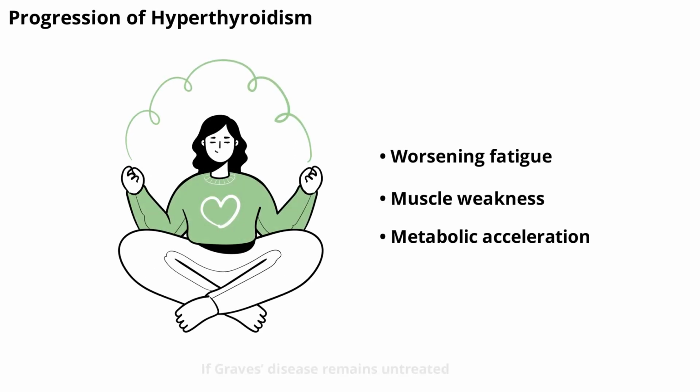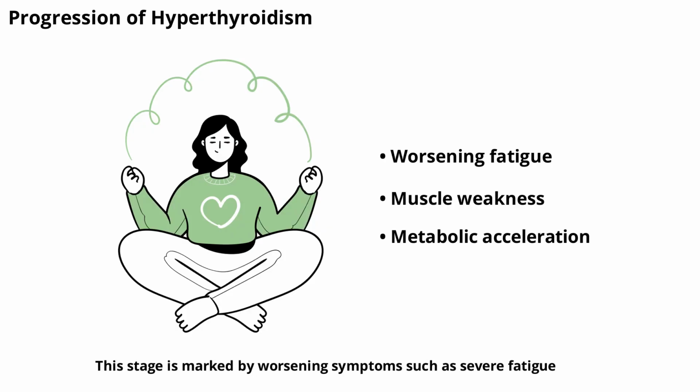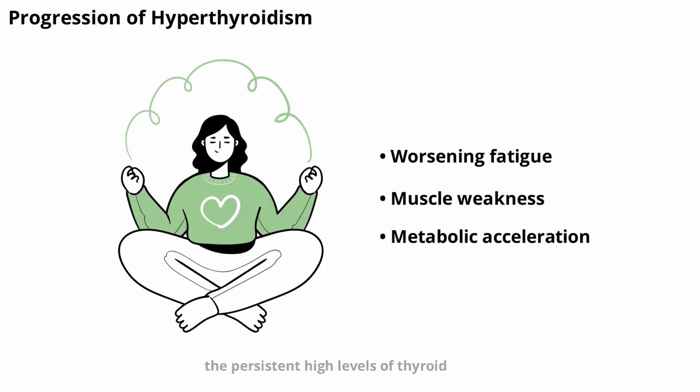If Graves' disease remains untreated, the overproduction of thyroid hormones intensifies. This stage is marked by worsening symptoms, such as severe fatigue, muscle weakness, and significant changes in mood or behavior. The body's metabolism speeds up, leading to further weight loss and possible digestive issues like frequent bowel movements. Over time, the persistent high levels of thyroid hormones can start to affect other organs, including the heart and bones, increasing the risk of complications.